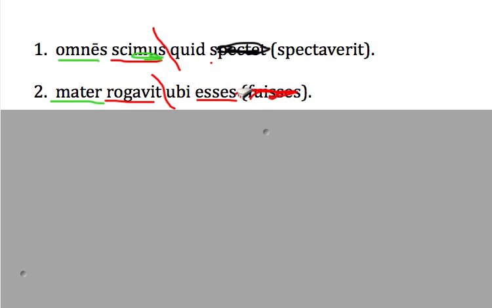If, on the other hand, instead of essis, we had fuisses, this being a pluperfect subjunctive, you can tell from the isse, and this therefore showing time before the main verb, we would say, mother asked where you had been.